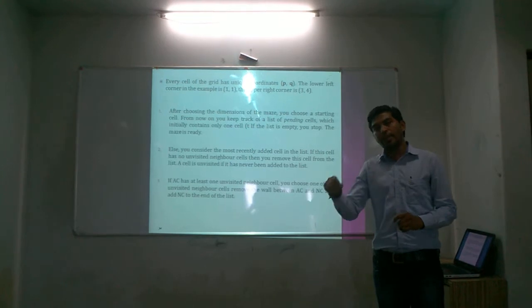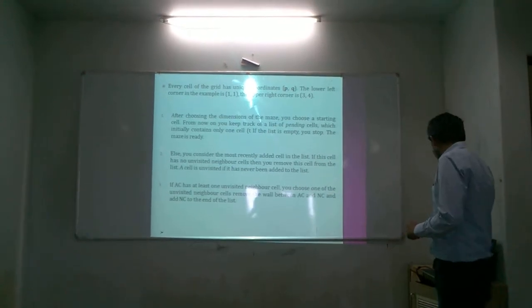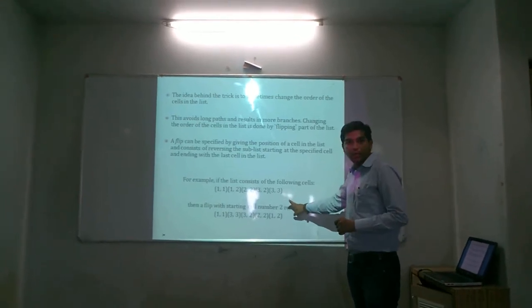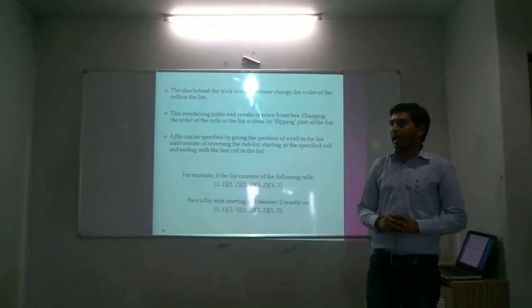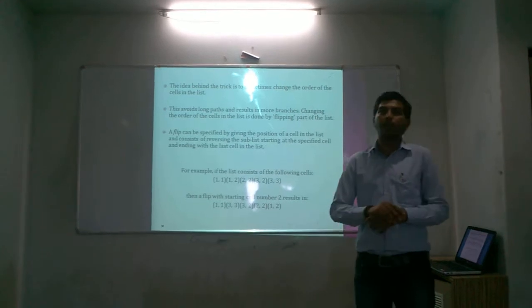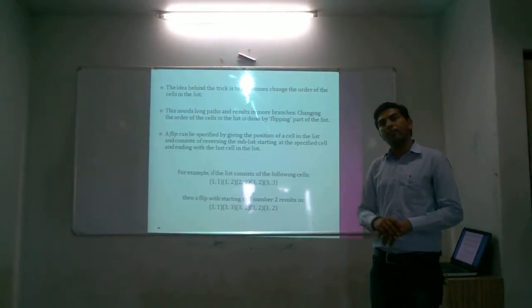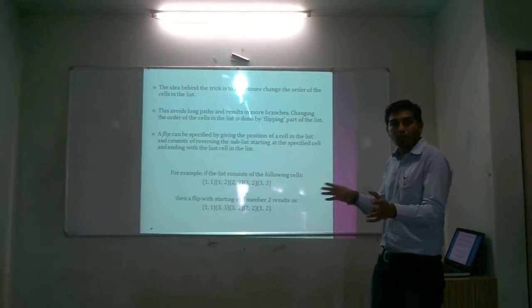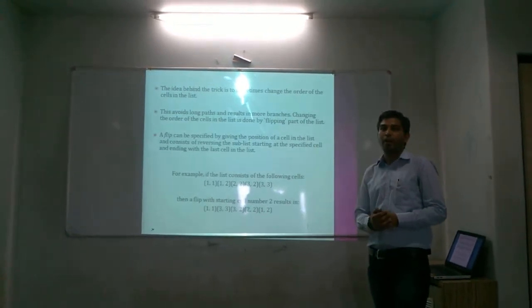Then we change the cell, and we visit the unvisited neighboring cells also. So we are preparing the separate path over here. For example, 1 1, 1 2, 2 2, 3 2. Whenever we have a 3 by 4 grid, it is a very minimum cost path. But whenever we have a broad grid of 16 by 16 or m into n, then it is very complex to identify which cell we have to visit.